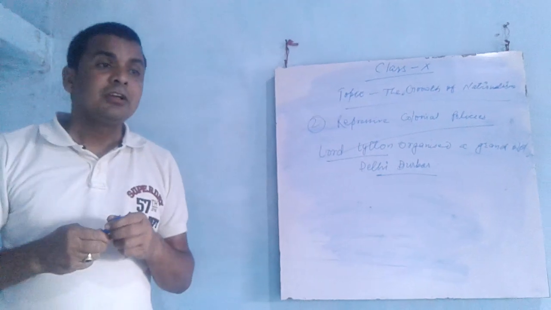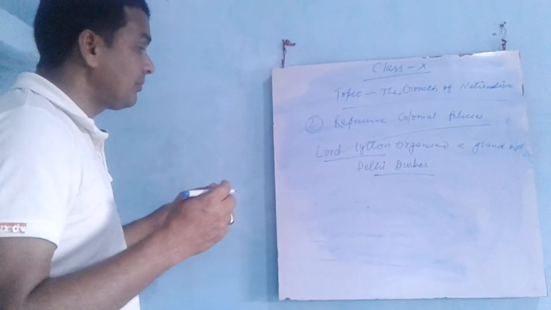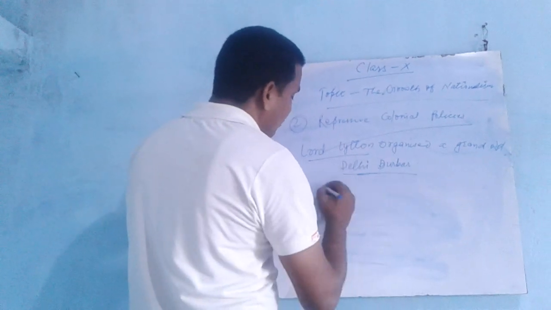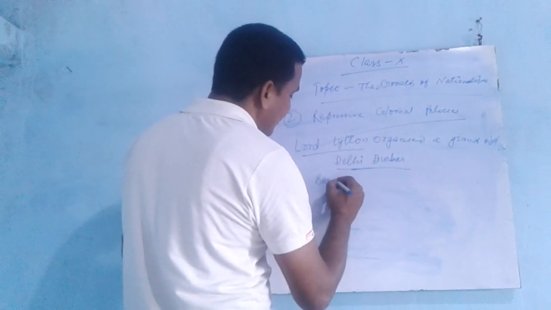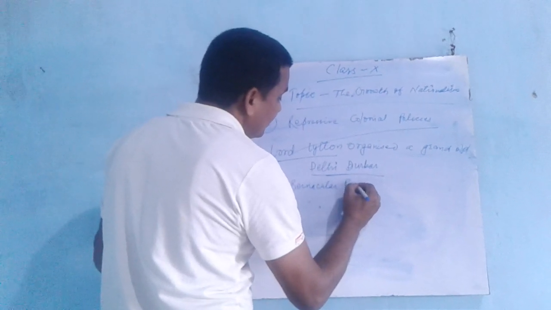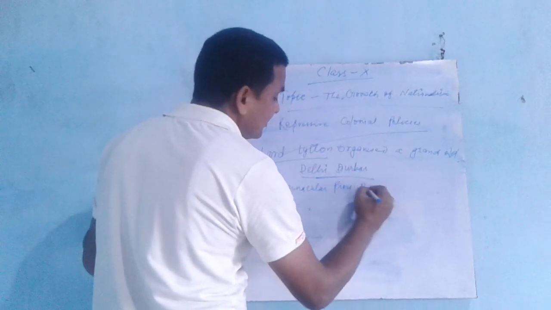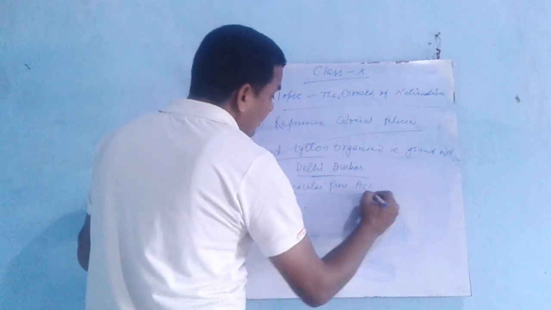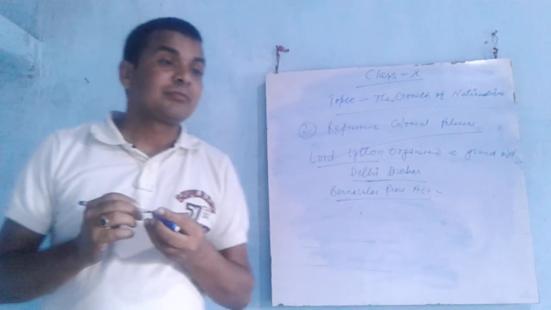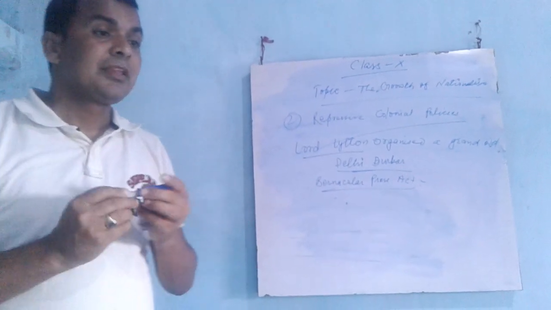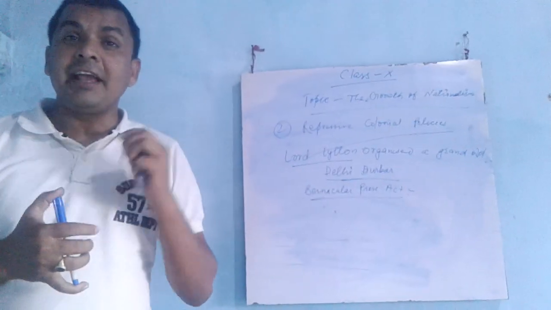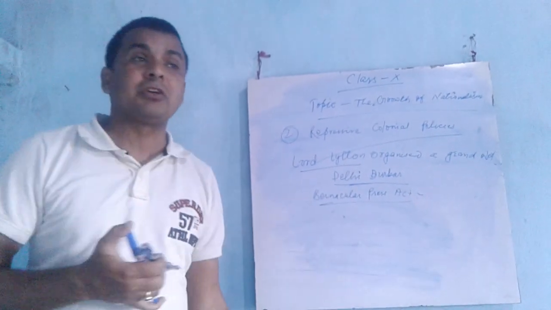Next point, Lord Lytton also introduced the Vernacular Press Act. Under this act, people could not print any message against British policies.